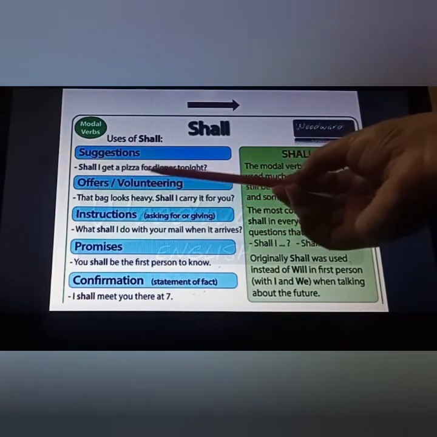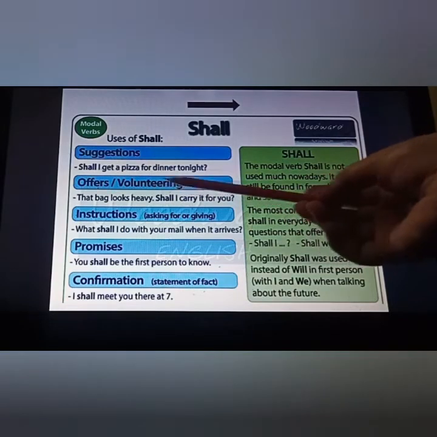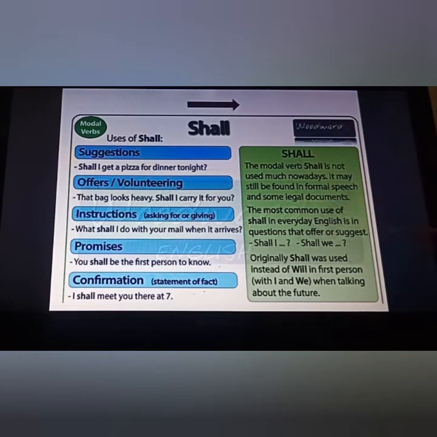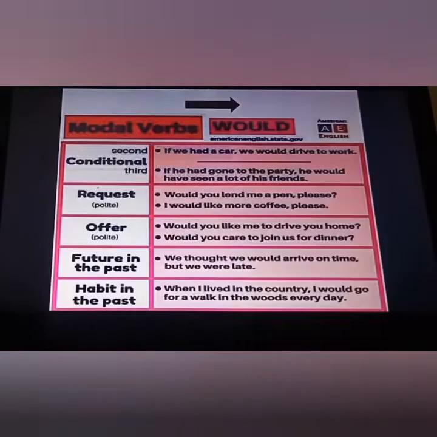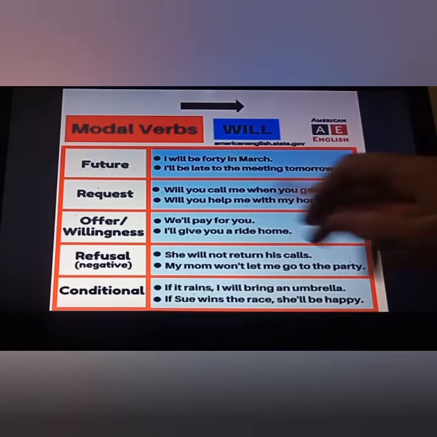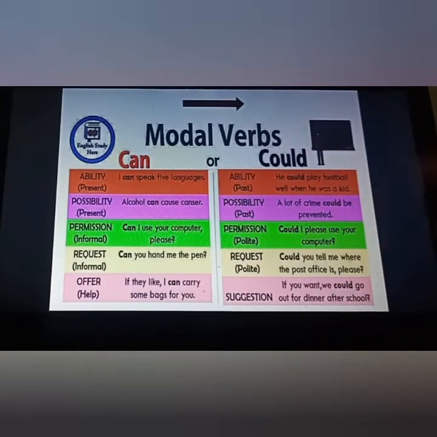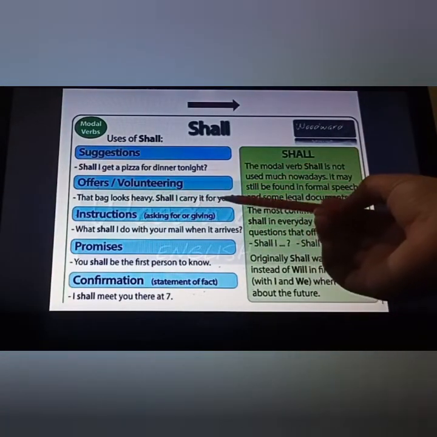Shall I get a pizza for dinner tonight? Means you are asking someone, or it is a suggestion you are giving. Offers, you volunteering, again you are offering to someone but in this interrogative one. Earlier, whatever offers we have done, in this is a polite one, this offer and this offer, they are in affirmative sentences. Fine. But this offer, if we are talking about, this is an interrogative one.